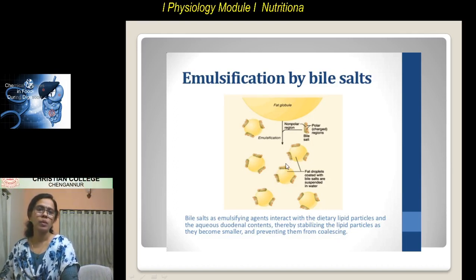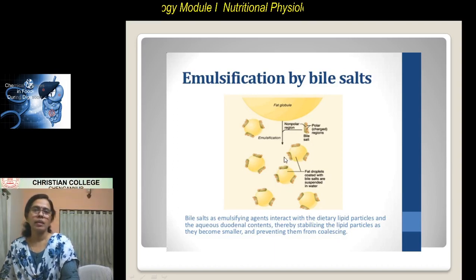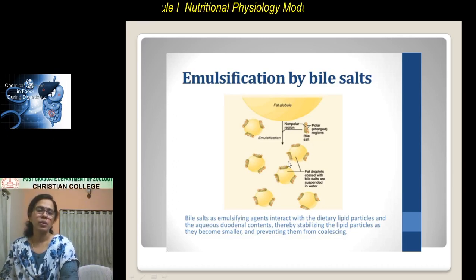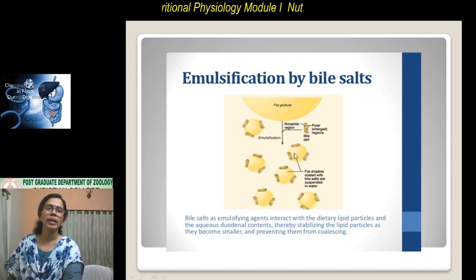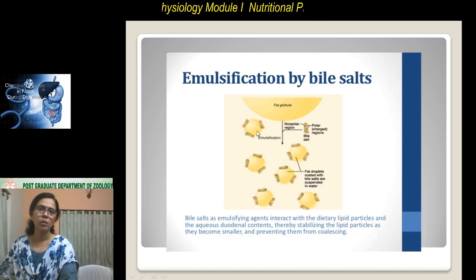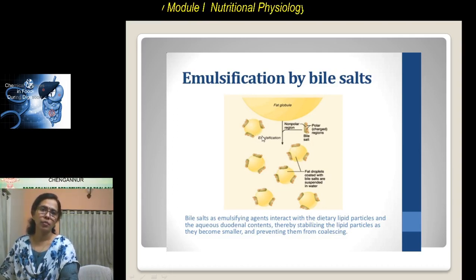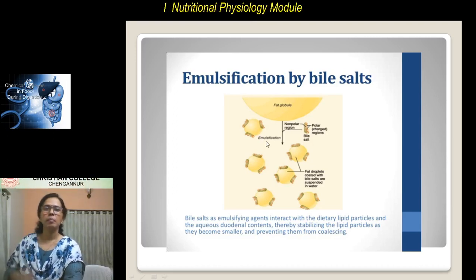The non-polar ends repel, so they cannot attract and will not aggregate again. So they will remain as small globules, and the lipase can act on the surface. That is known as emulsification by the bile salts.